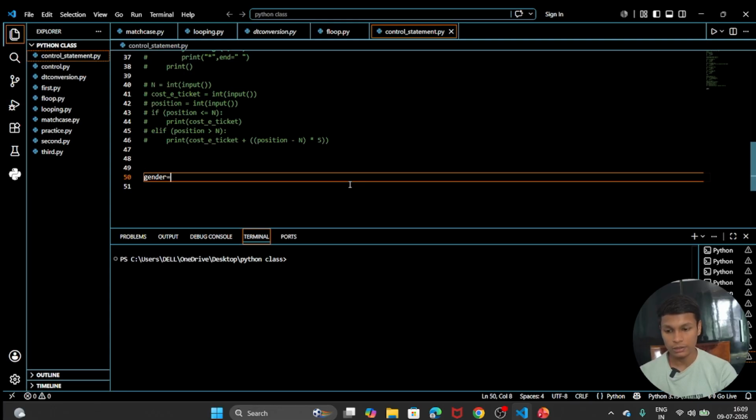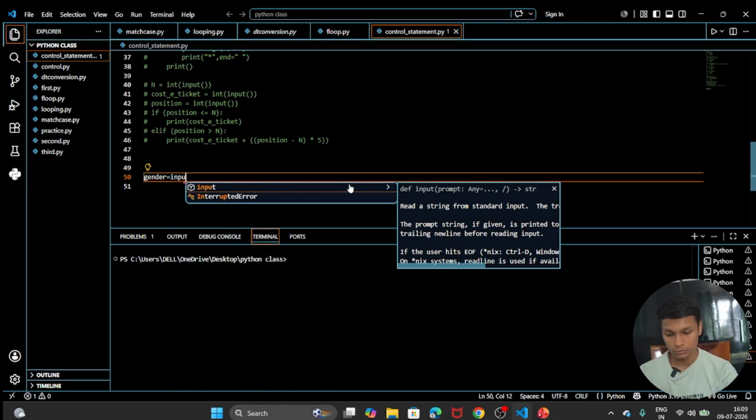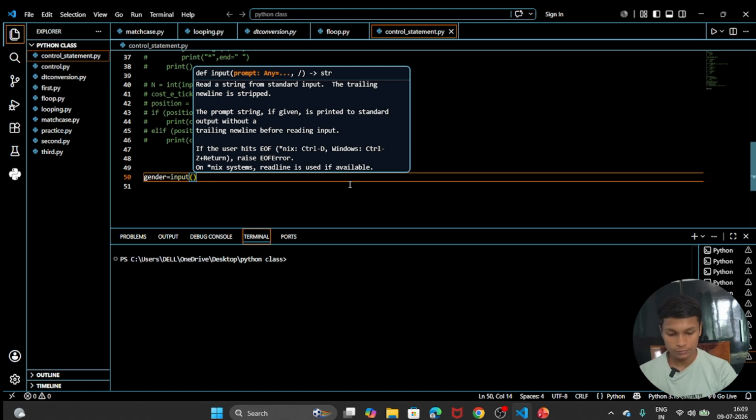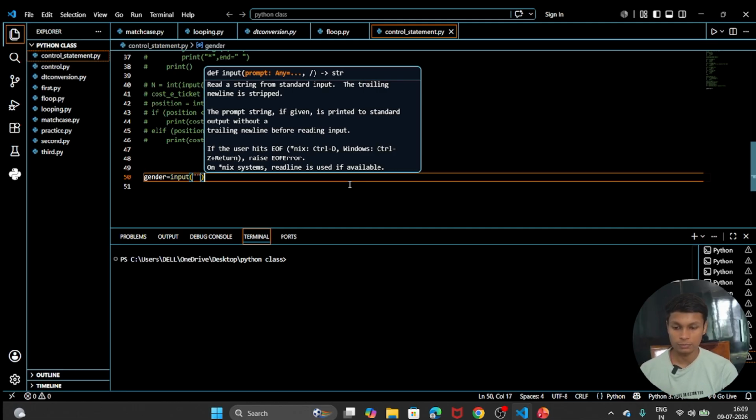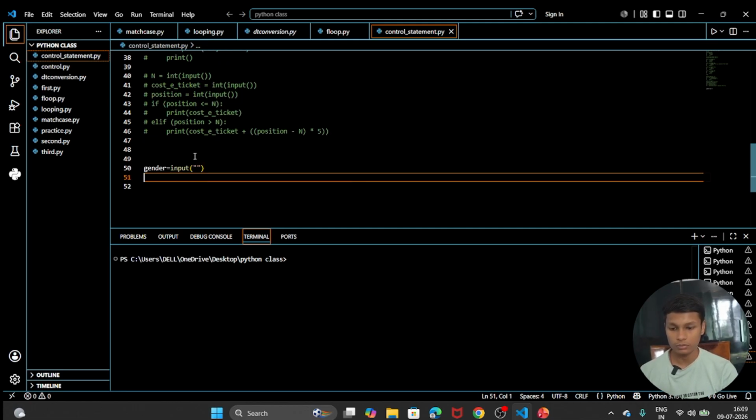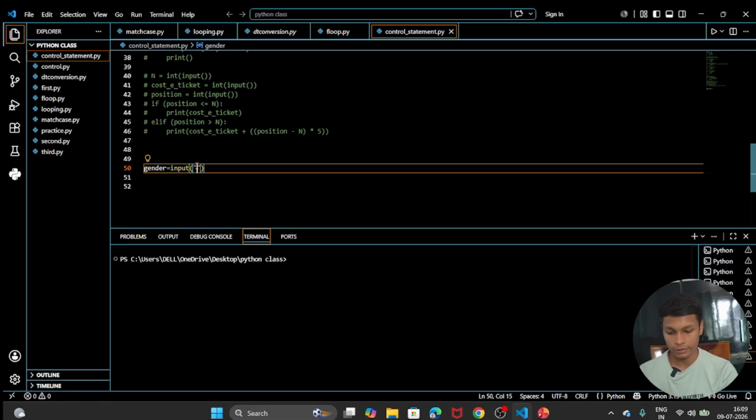Then gender equals input, because what type of thing is gender? Gender is a string type, that's why direct input was there. And after that let's add the prompt: enter your gender.